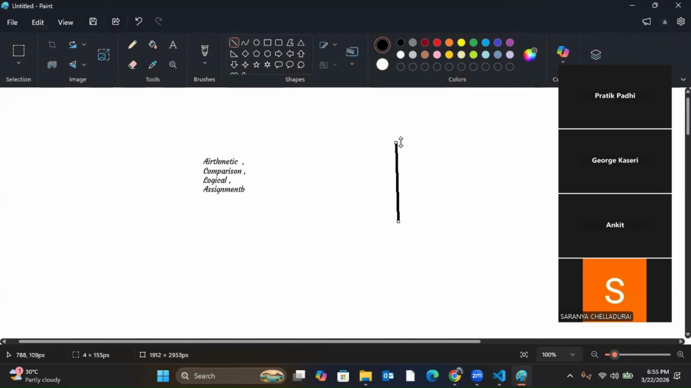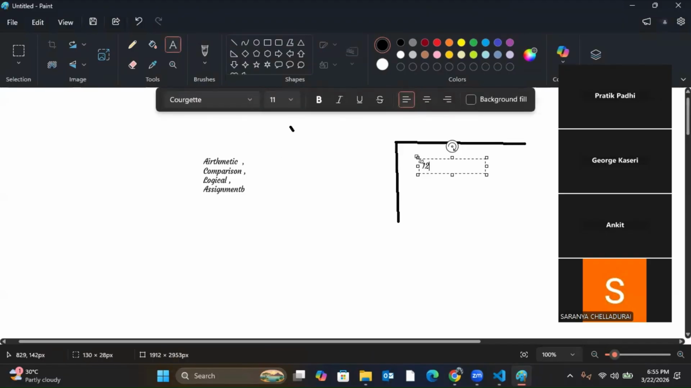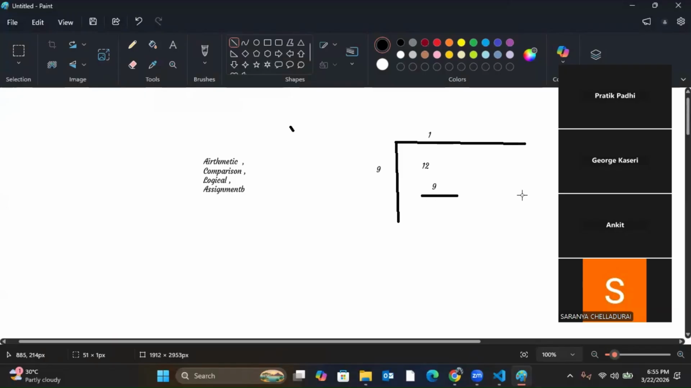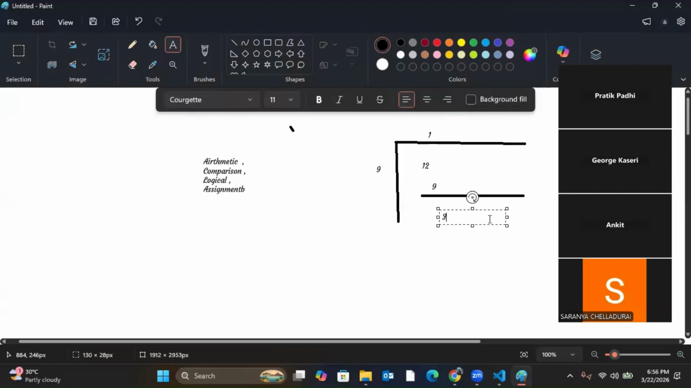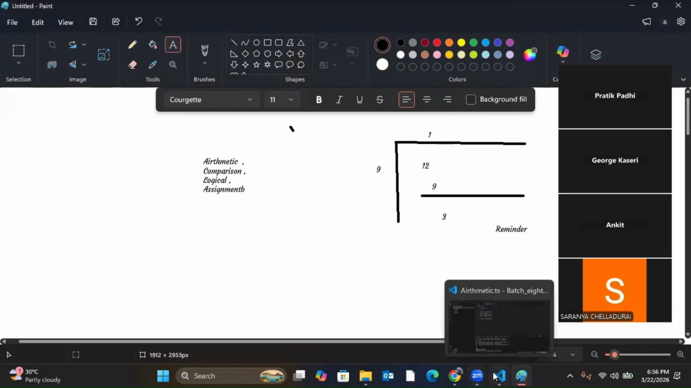Normal division, which I read in our school days. Here I have 12, and I'll divide by 9. So I can give 1 here, and it will be divided by minus 9, 12 minus 9. What will be the remainder? 12 minus 9, that is 3, right? This will be my remainder. This is my quotient, or the result we can say, and this is my remainder.